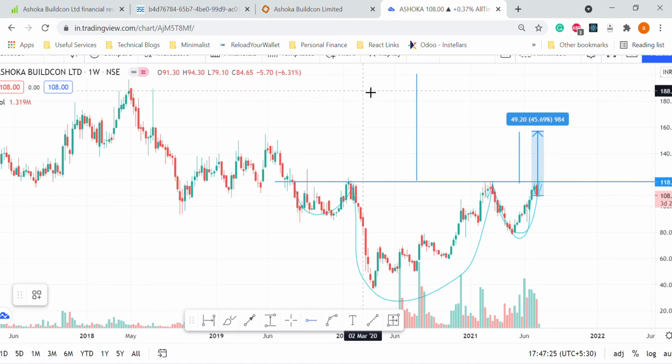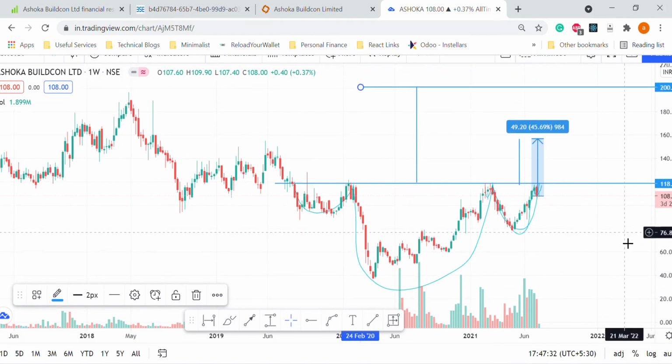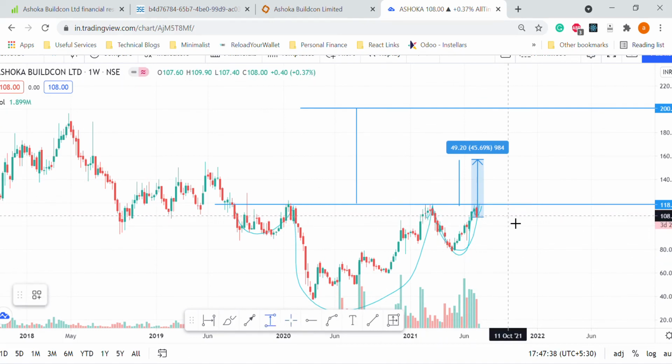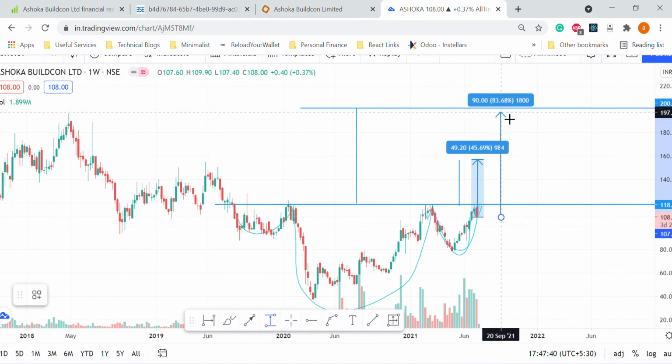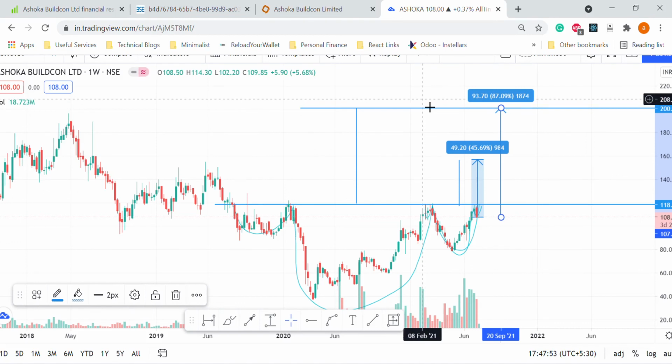So the next target is close to this. If we reduce the size, we'll get the correct price. Around 200 is the target price. From the current price, the percentage-wise growth is close to 85 to 87%, so we have that opportunity in this particular company. There are two targets. The first target is 45.69%, or 46%. The second target is 87%.